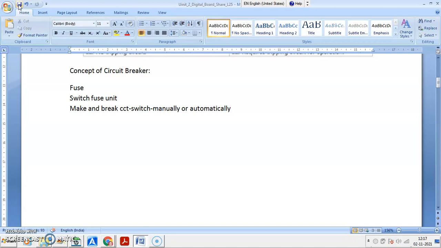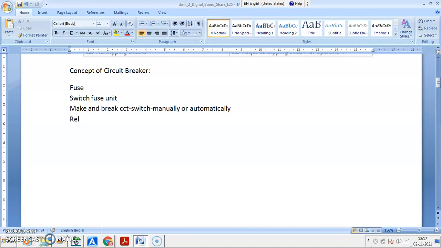Okay. So for manual operation, you know that we can operate by using manual force during normal conditions. But for automatic operation of a circuit breaker, we need to take help of relays.